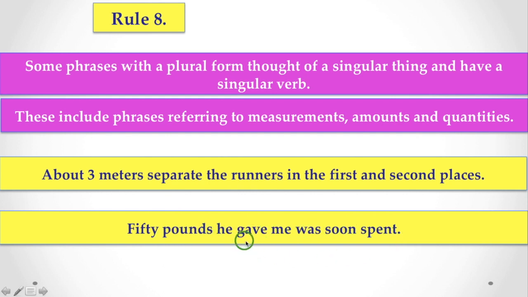Here also, he gave me. We find that if we are talking about measurement, amount, and quantity, although the phrase is plural, they denote a singular idea and we have to use a singular verb.